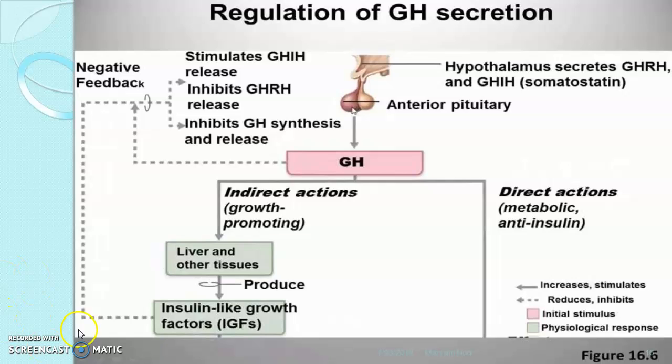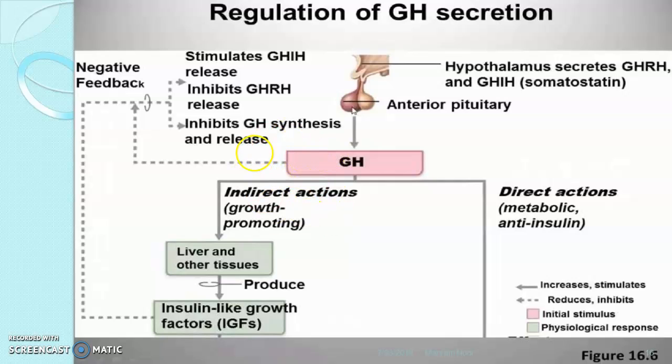Okay, so this is nothing but a chart. See here is growth hormone, which is secreted by the anterior pituitary in response to the hypothalamus, because the hypothalamus secretes growth hormone releasing hormone, see here, and growth hormone is released, and that has direct action over all types of cells.